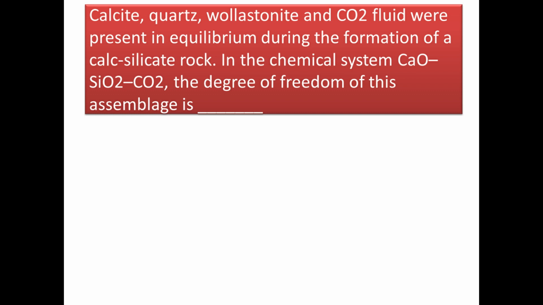So we have to consider it in our phase as well. So we have 4 phases, that is calcite, quartz, wollastonite and CO2. Degree of freedom we have to calculate, and we have three components, that is CaO, SiO2 and CO2. Now putting all the values in the phase rule, that is P plus F equal to C plus 2, you will get that the value of degree of freedom equal to 1.